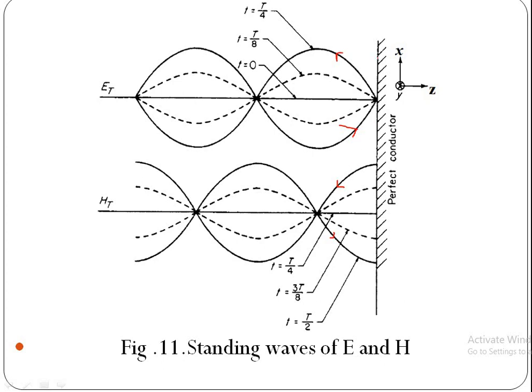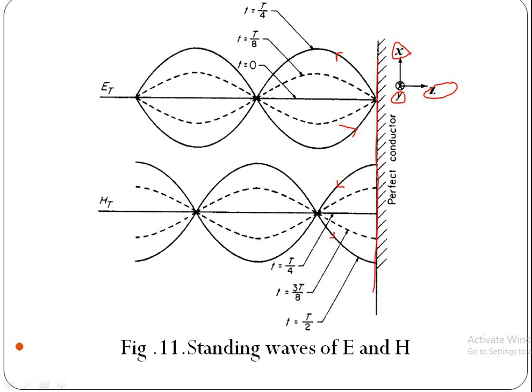This is the surface of the conductor. This is the direction of propagation, z-axis. If electric field is along x-axis means magnetic field is along y-axis.